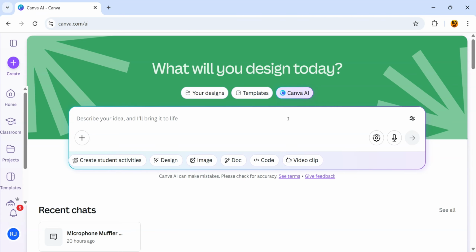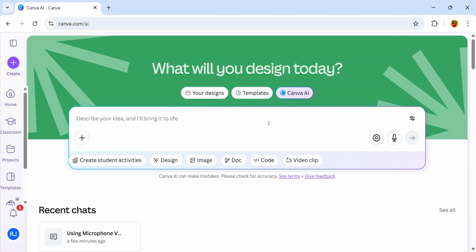I plan to use AI in 3 different ways. Firstly, to fill in the gaps in my knowledge. Secondly, to enhance the teaching resources I already have or I'm in the process of making. And thirdly, I'm going to make a teaching resource by just using a prompt. So firstly, filling in the gaps in my knowledge.